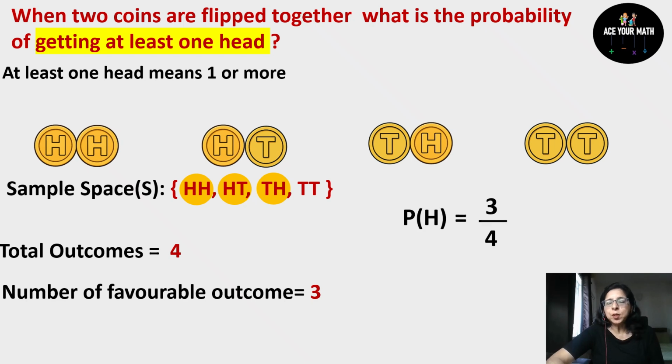Now put them in the probability formula. Probability formula is favorable outcomes upon total number of outcomes. So your probability of getting at least one head is 3 upon 4. And if you want to find the percentage, which is optional, you multiply it by 100. So it will come out to be 75%. So probability of getting at least one head is 3 by 4.